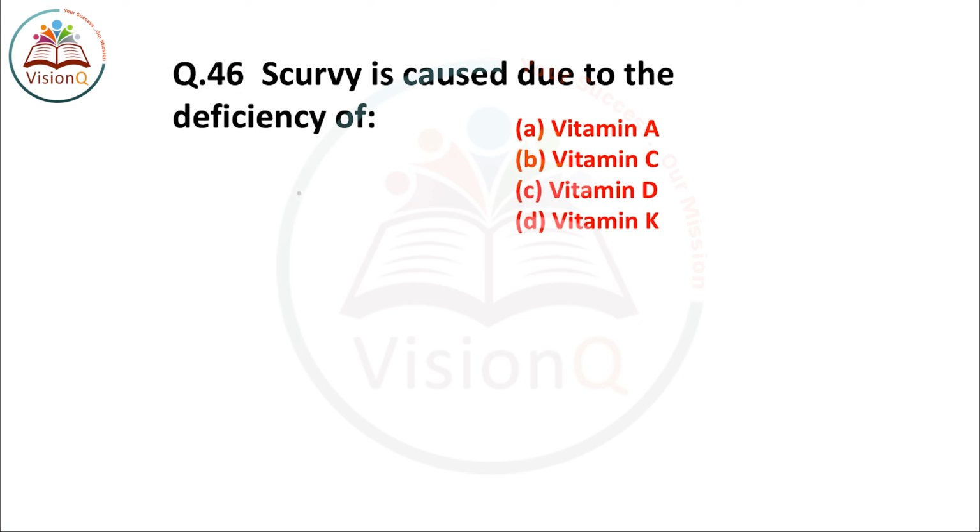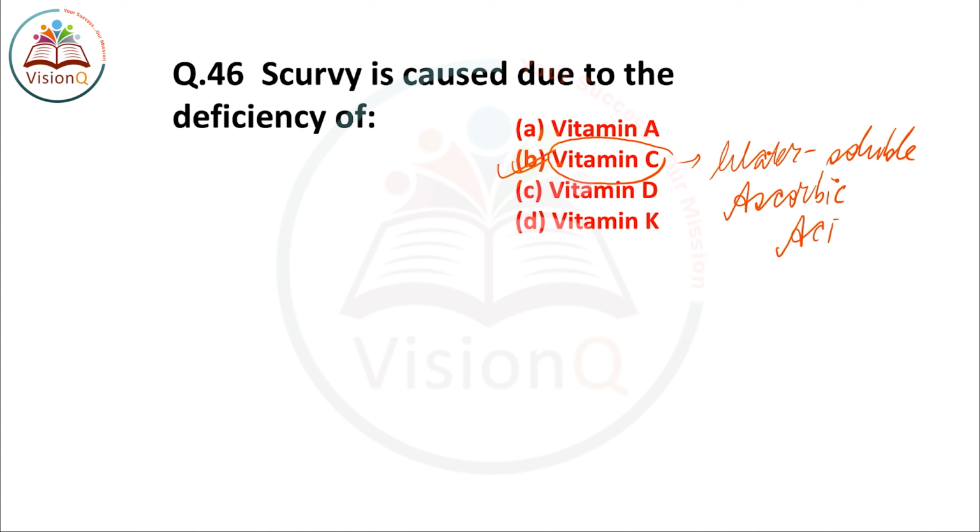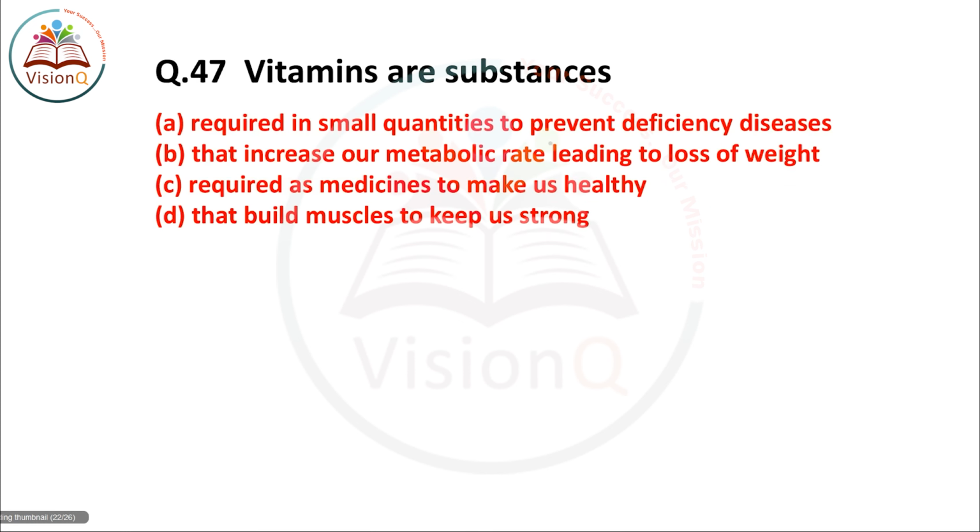So scurvy is caused due to the deficiency of which vitamin? Now scurvy is caused because of the deficiency of vitamin C. Vitamin C is a water soluble vitamin and it is also known as ascorbic acid. The answer is option number B, vitamin C.